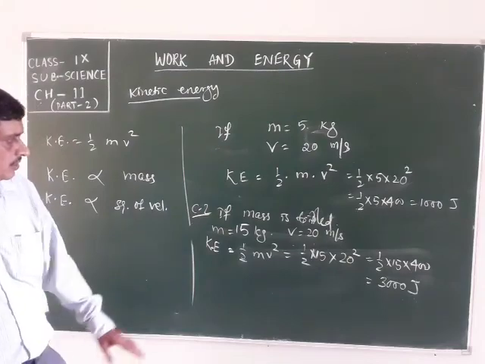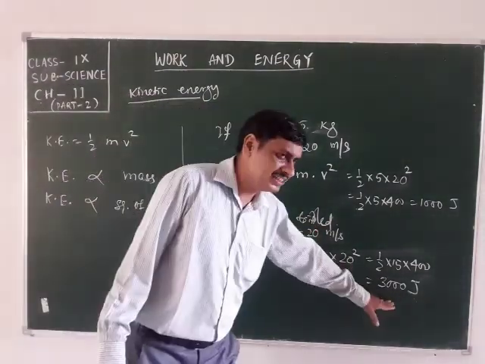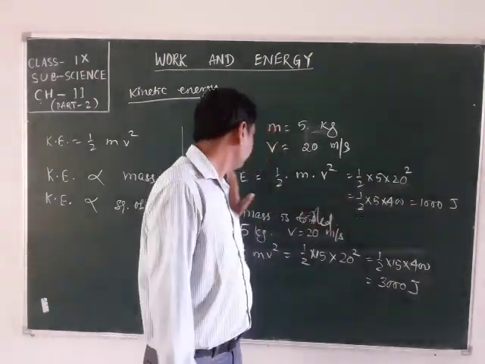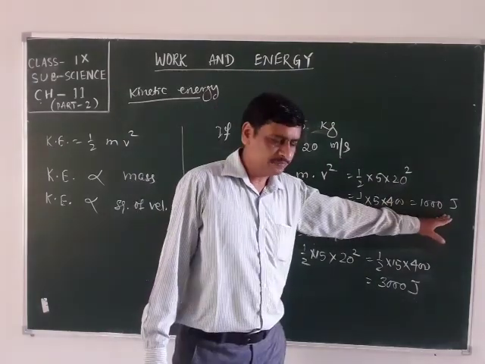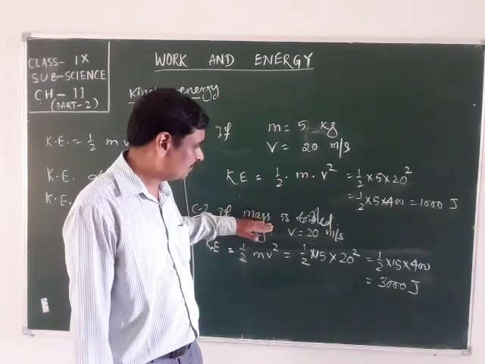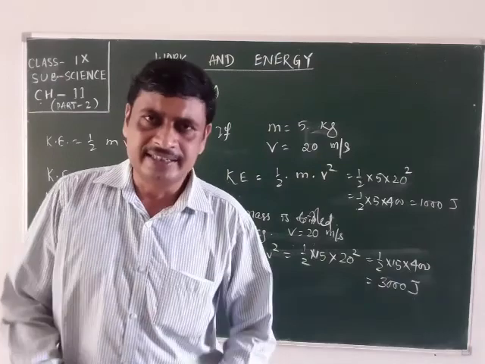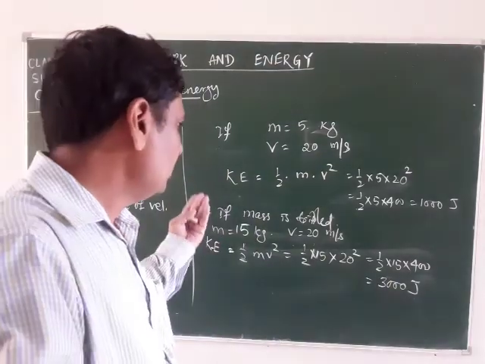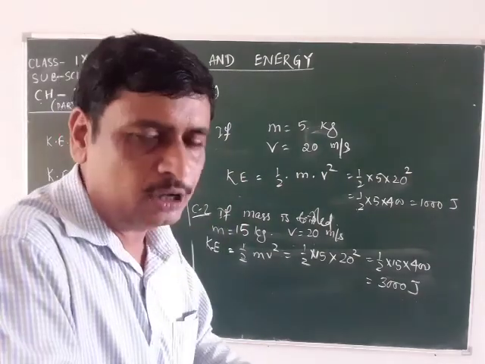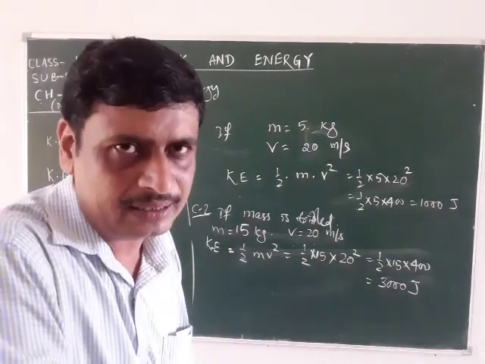Here it is observed that when mass is tripled, the kinetic energy is also tripled compared to the original. Originally it was 1000 joule, but when the mass is increased 3 times, the kinetic energy is also increased by 3 times. In this way, we can observe how the kinetic energy is proportional to the mass of the object.